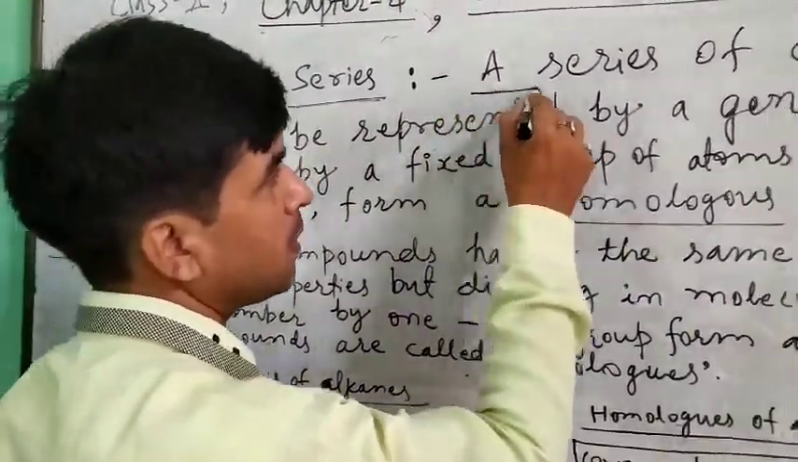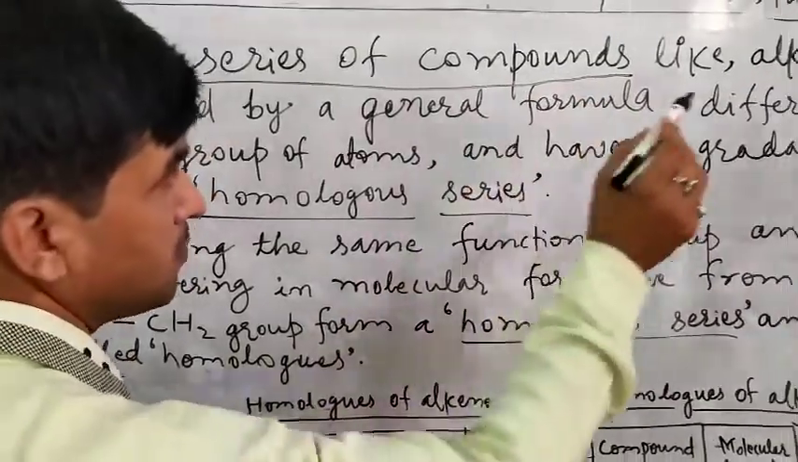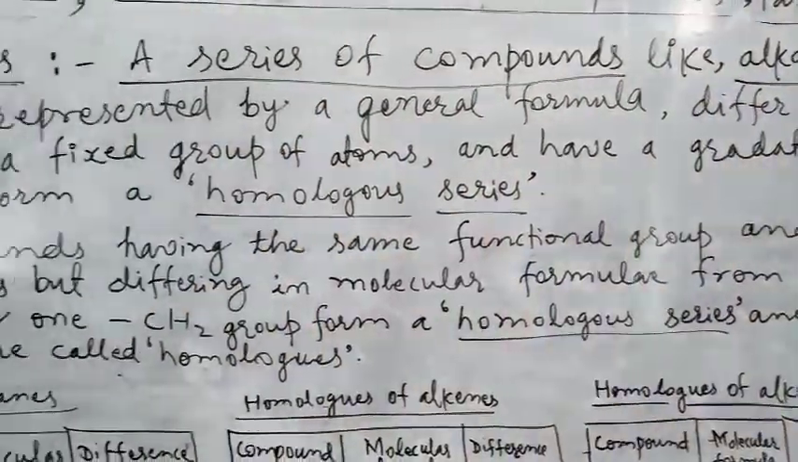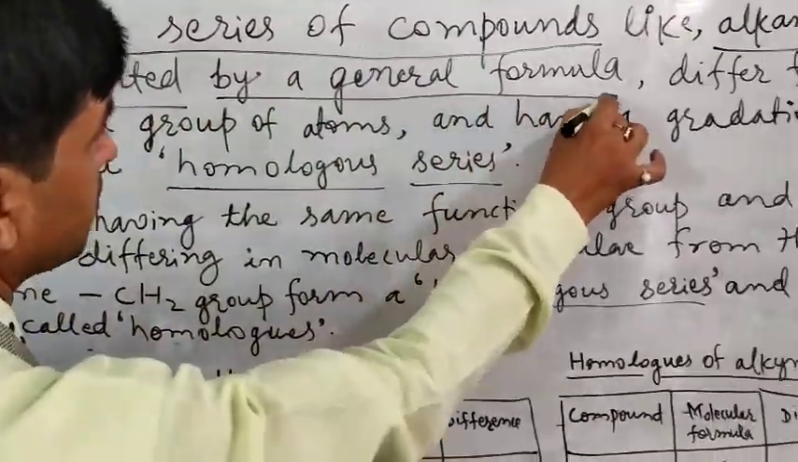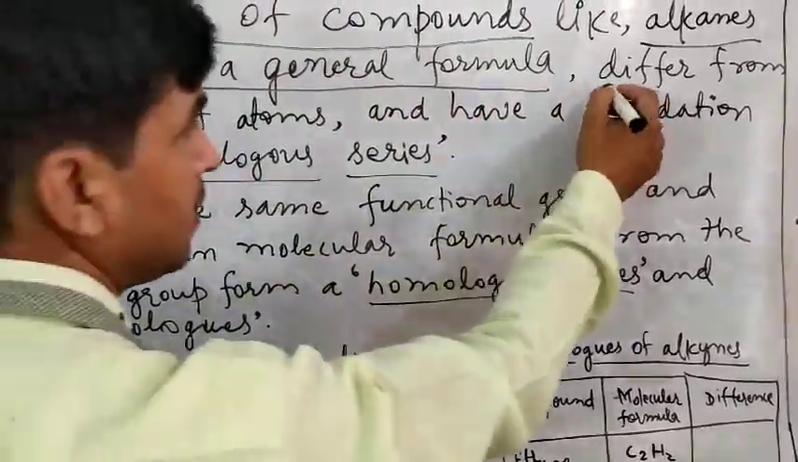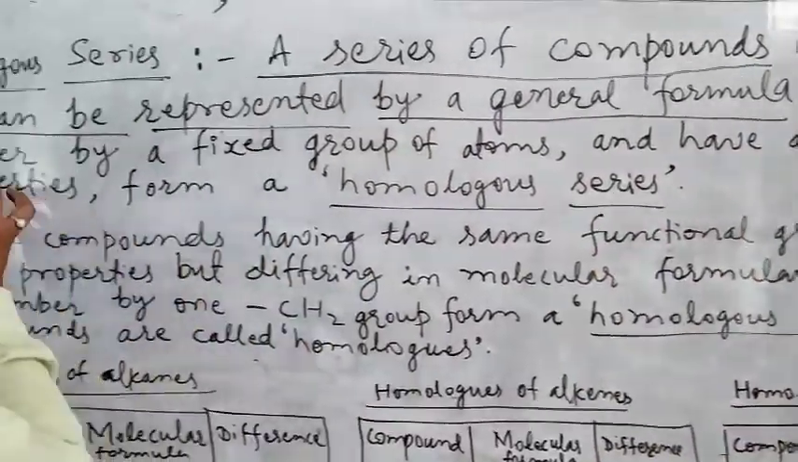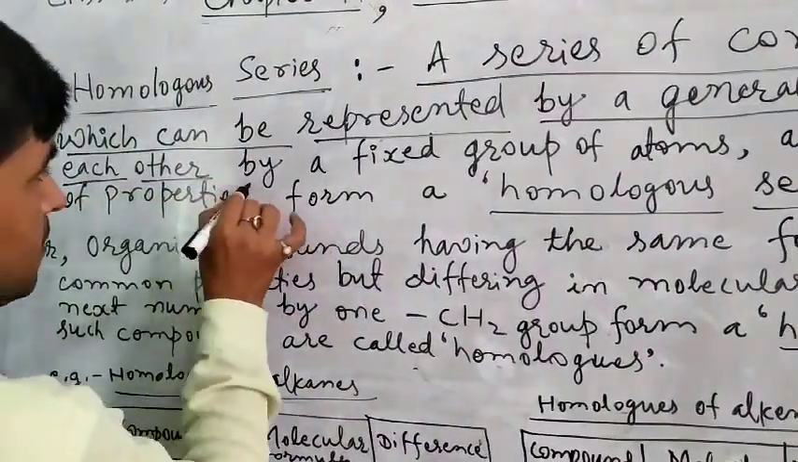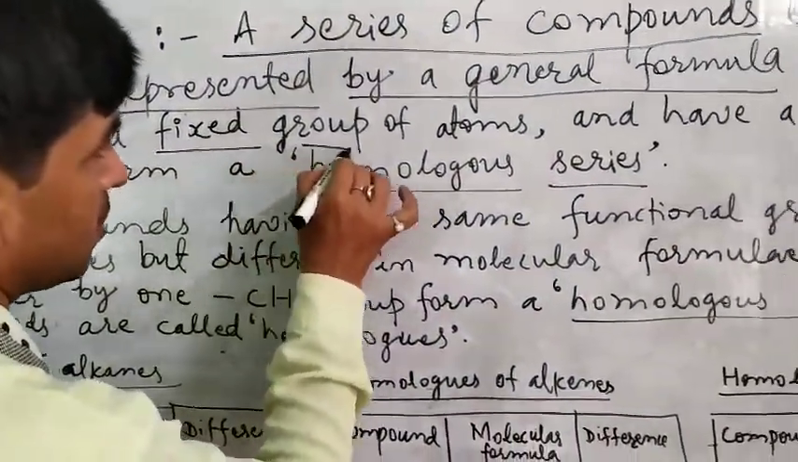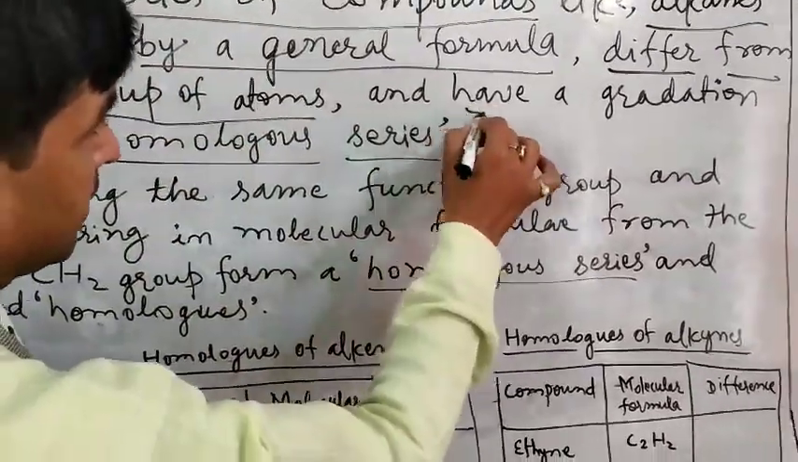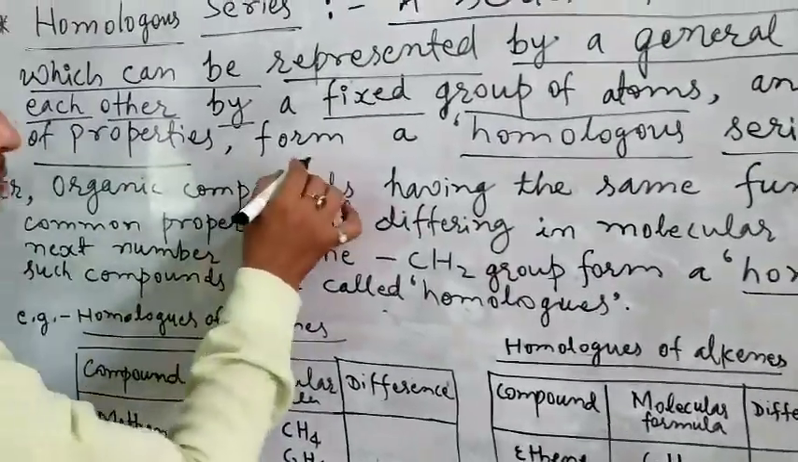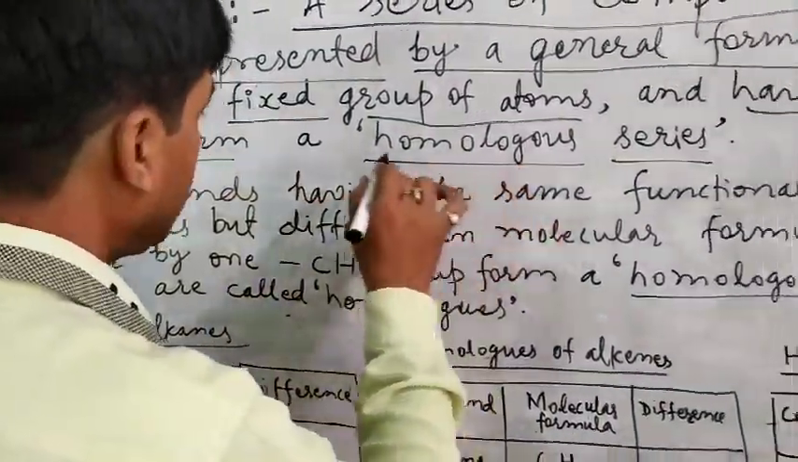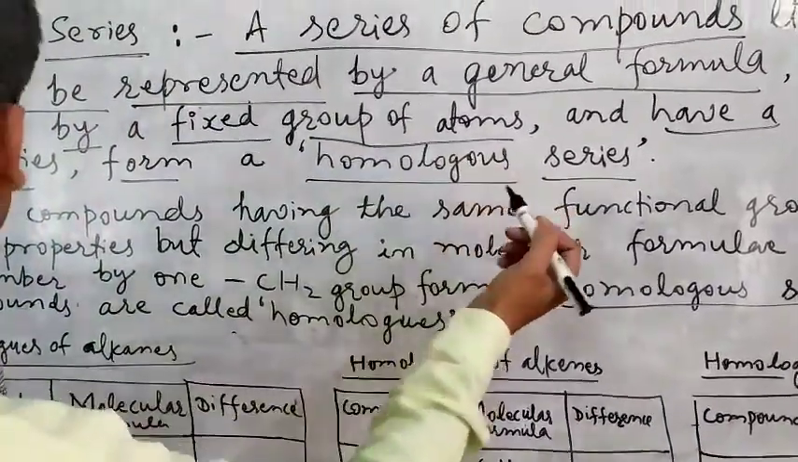A series of compounds like alkanes, which can be represented by a general formula, differ from each other by a fixed group of atoms and have a gradation of properties, form a homologous series.